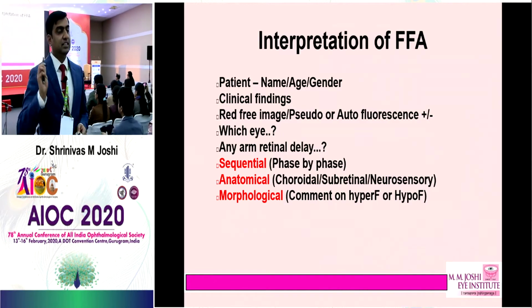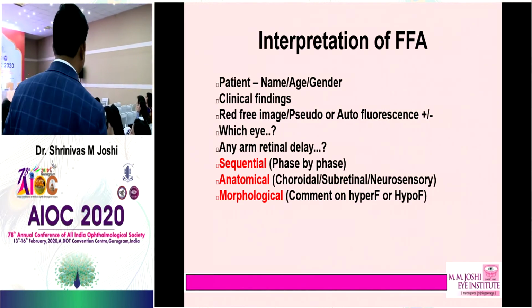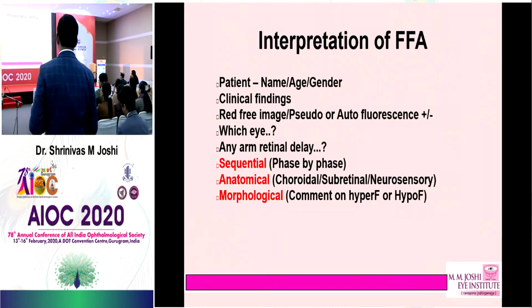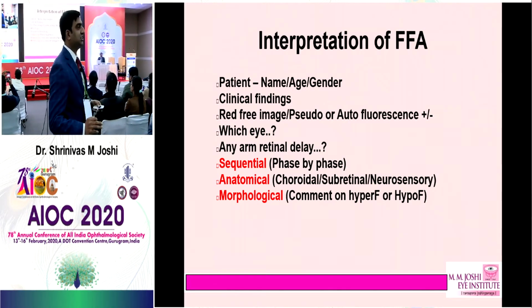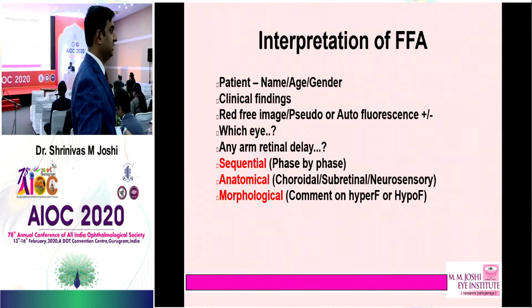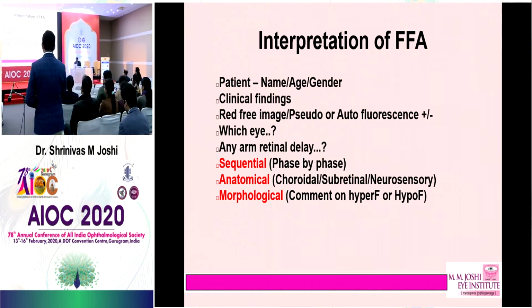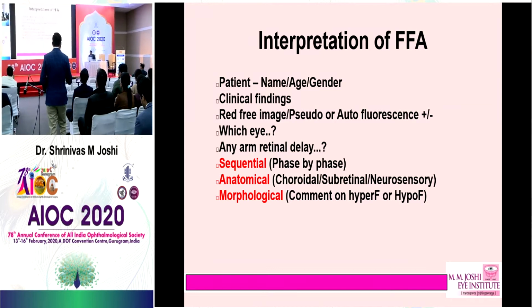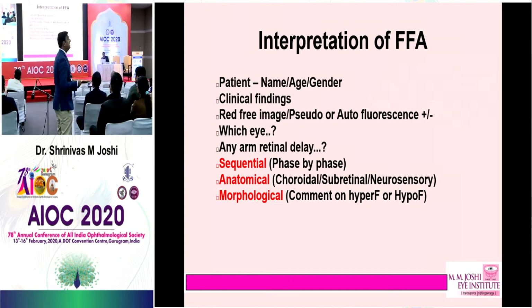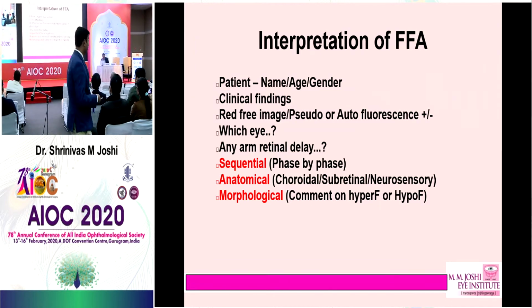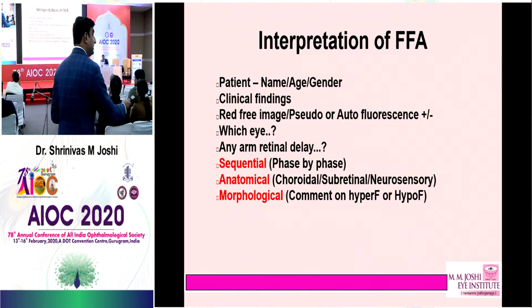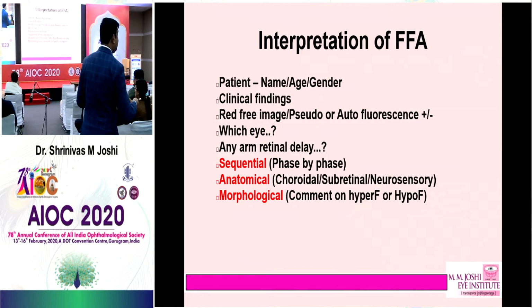Whenever the examiner asks you in the practicals to describe the fluorescein angiography, I have seen many of our students just jumping into this is the hyperfluorescent, this is that, and no. The examiner will like the sequential. First you need to know the age, the gender, and the clinical findings if given, which is very relevant. It's very important for you to first know the clinical findings. Identify whether it's a red free. As I asked the previous question, he said early phase. It was a red free image, right?